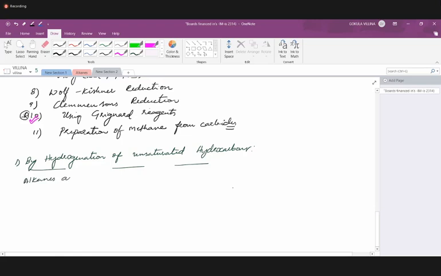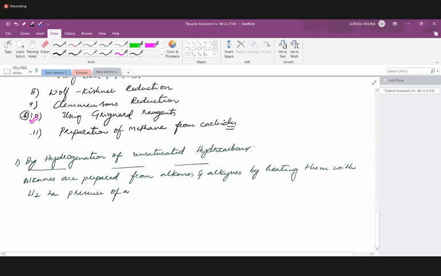Alkanes are prepared from alkenes and alkynes by heating them with hydrogen in the presence of a catalyst.